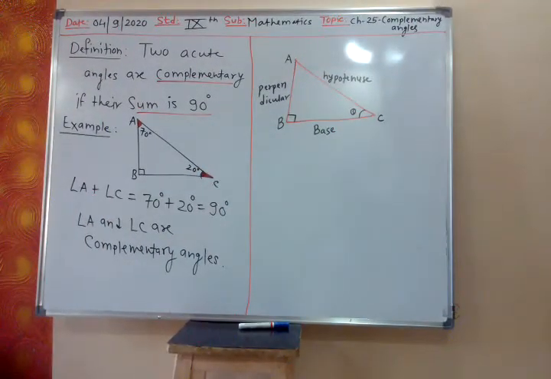And if the total of both the angles is 180 degrees, then what is that angle? You have studied this in 7th standard. If the sum of two angles is 90 degrees, they are complementary. If the sum of two angles is 180 degrees, they are supplementary. So in this chapter we have to study complementary angles.